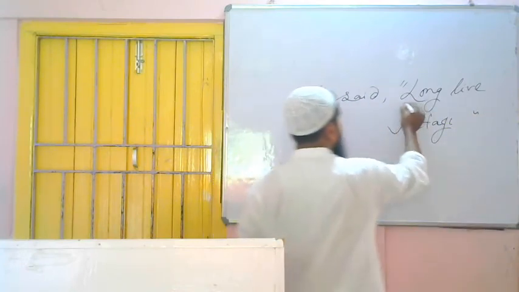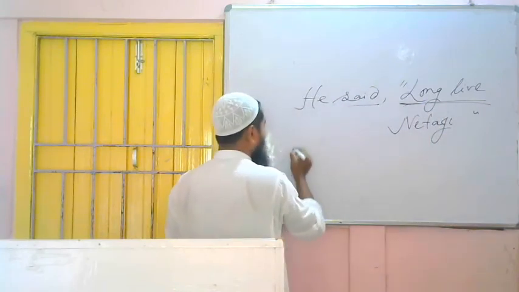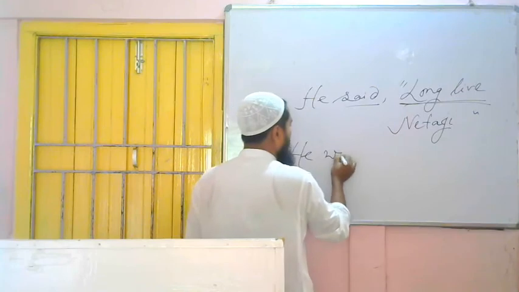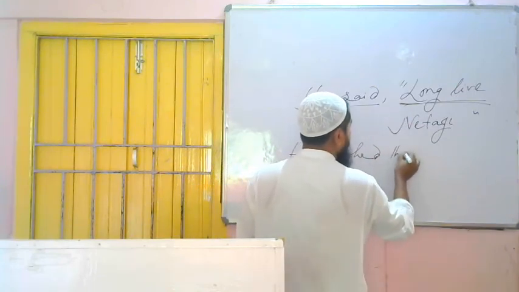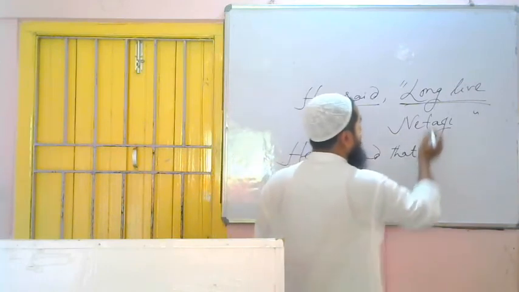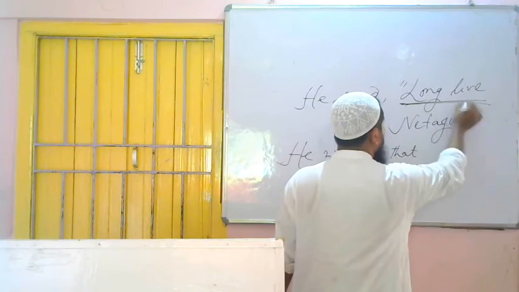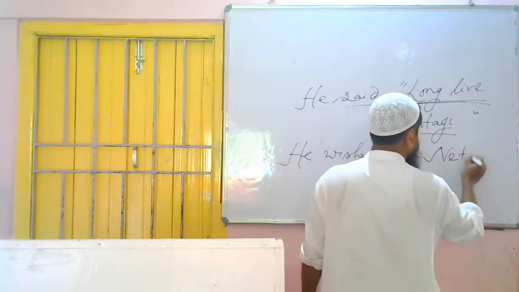So "long live" is there, an optative sentence, and if "long live" is there, then in place of the reporting verb we have to use "wished": he wished. In place of the comma and quotation, "that". Then we have to find out about whom "long live" has been said. Here it has been said about Netaji, so you have to write Netaji here.